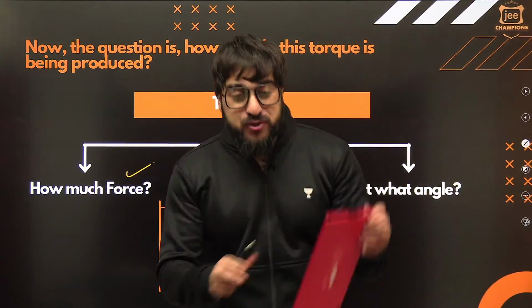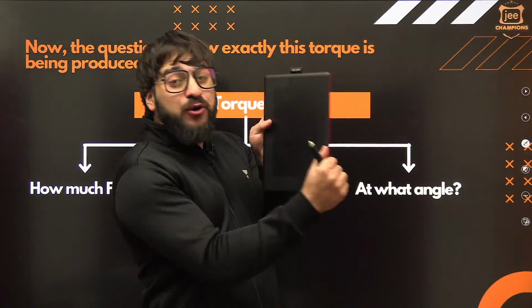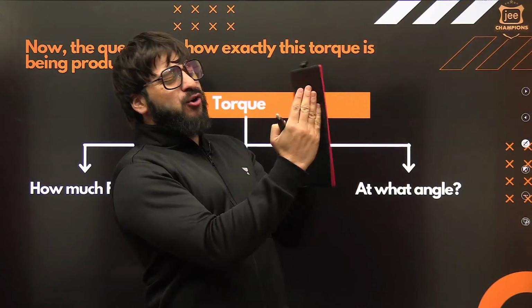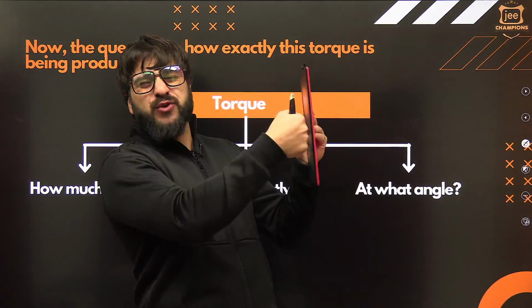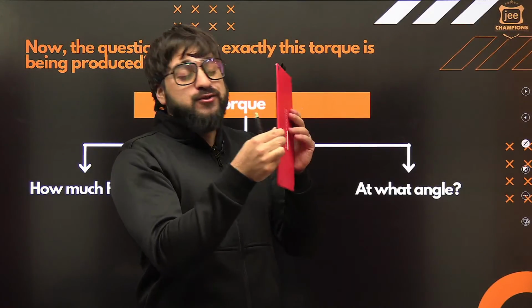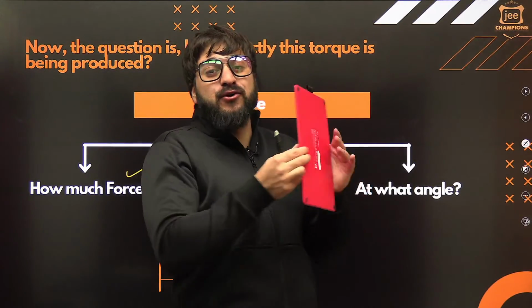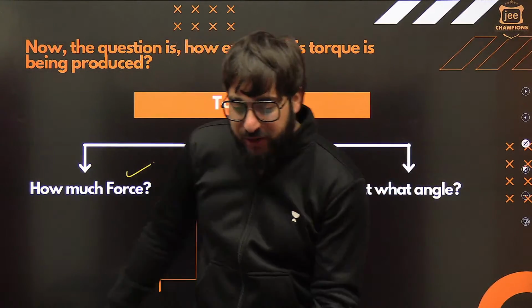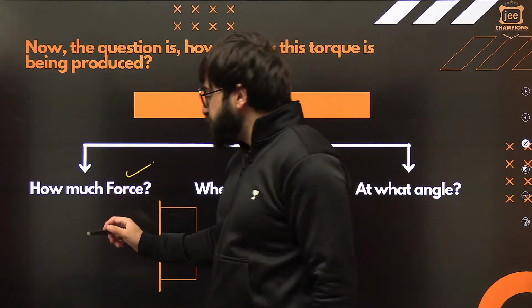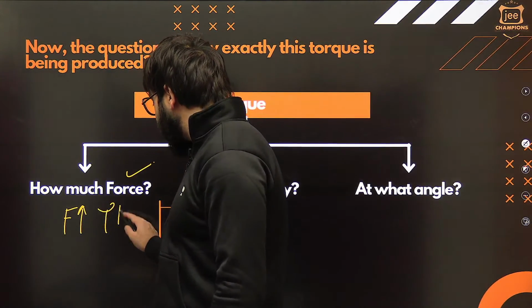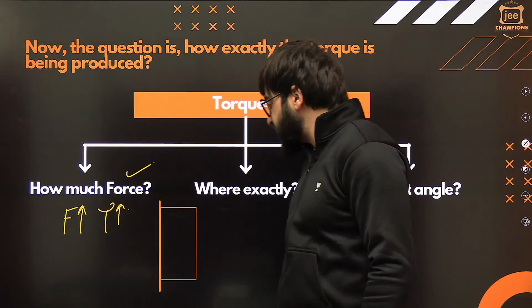The more you apply the force, the more will be the rotating effect, the more will be the torque, and the faster it will rotate. If you apply a lesser amount of force, the magnitude of force is very small, so it will not rotate that fast. So the more force you apply, the faster it will rotate, the more will be the turning effect, or the torque. Okay? So we say the more the force, the more the torque. Understand? Magnitude of force is more, we say torque is more.